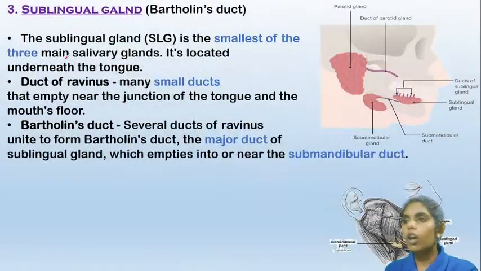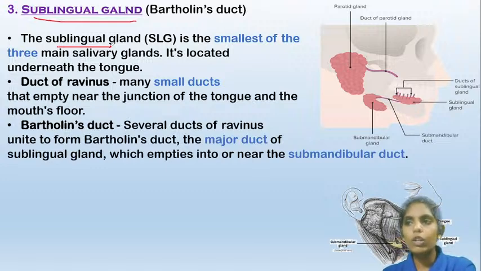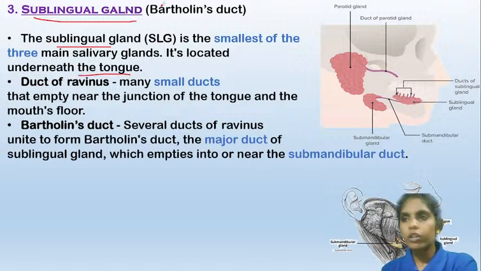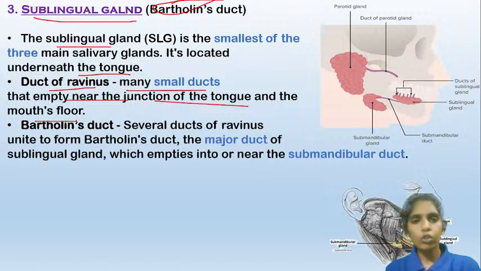Now coming to the sublingual gland. The sublingual gland is the smallest. The parotid is the largest one, and the sublingual is the smallest one. It is located under the tongue. The duct is the Bartholin's duct. The ducts of Rivinus are many small ducts that empty near the junction of the tongue and the mouth. So the sublingual gland has two types of ducts, the ducts of Rivinus and the Bartholin's duct.